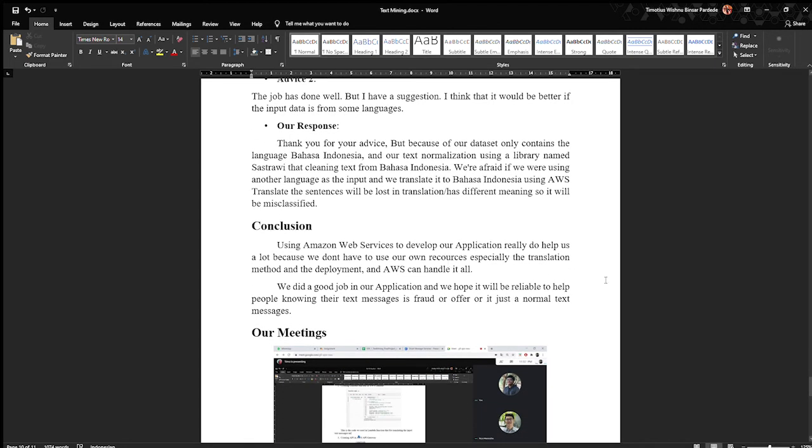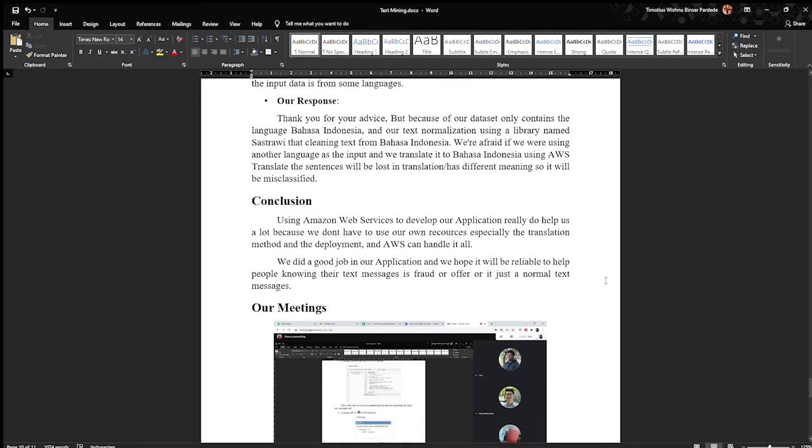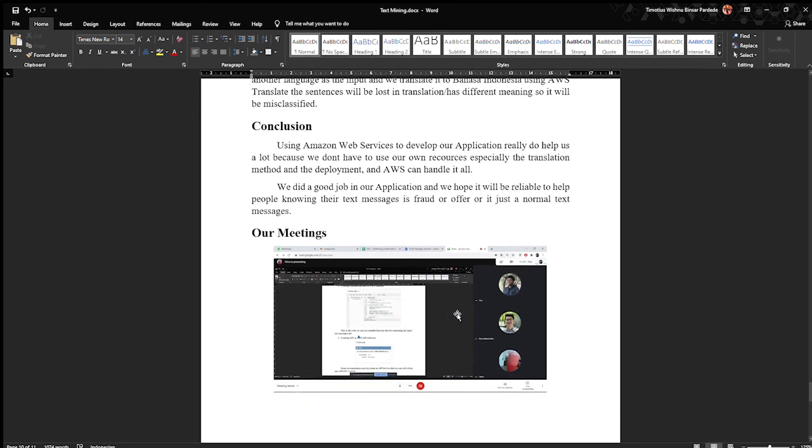And the conclusion: using Amazon Web Services to develop our application really helped us a lot because we don't have to use our own resources, especially for the translation method and the deployment, and AWS can handle it all. We did a good job in our application. We hope that it will be reliable to help people know whether their message is fraud or an offer or just a normal text message. Yeah, this is a photo of our meetings,